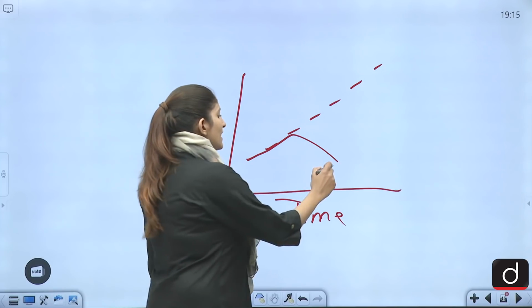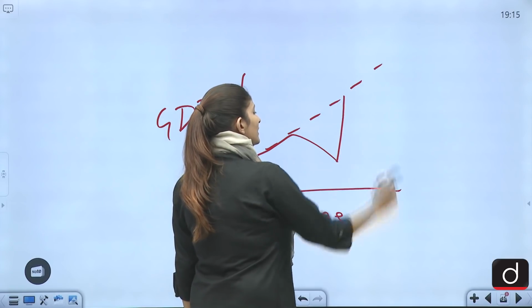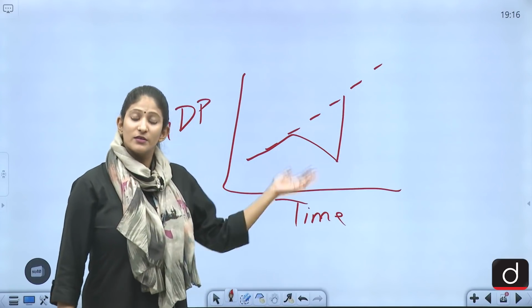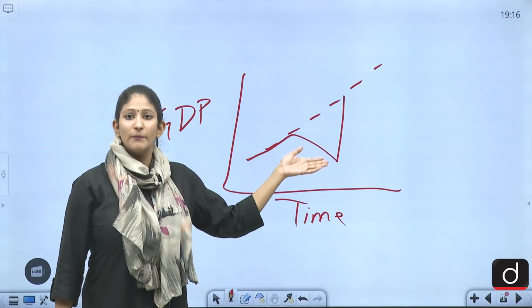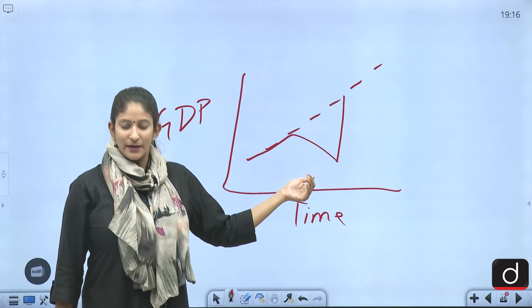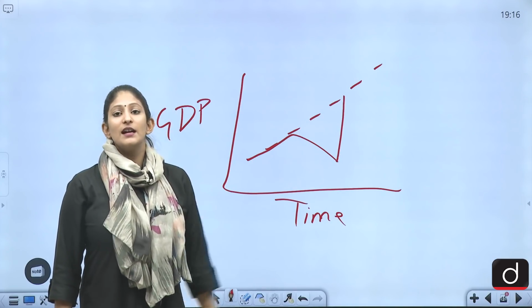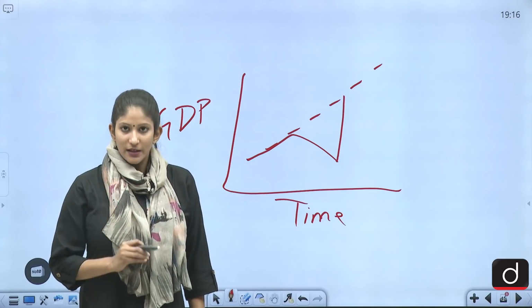After that, according to the IMF, India is going to rise sharply, very sharply when it comes to seeing a rebound of GDP. So that is what India is witnessing right now. It is seeing a V-shaped recovery.